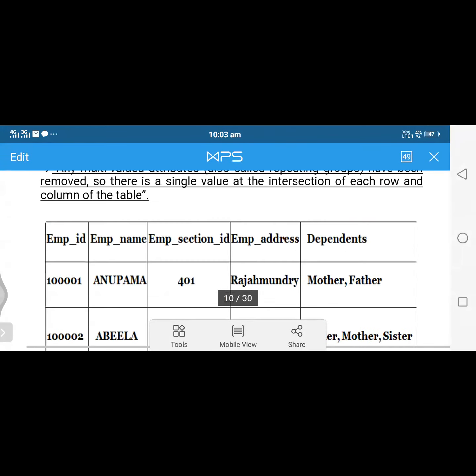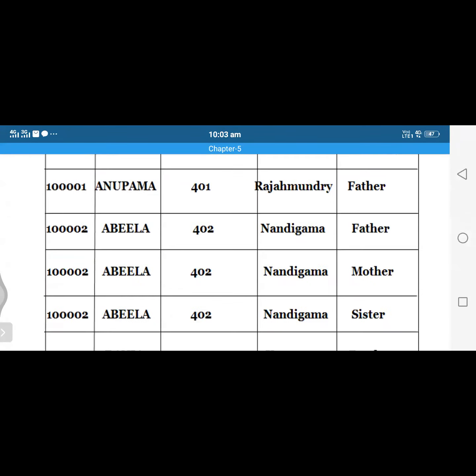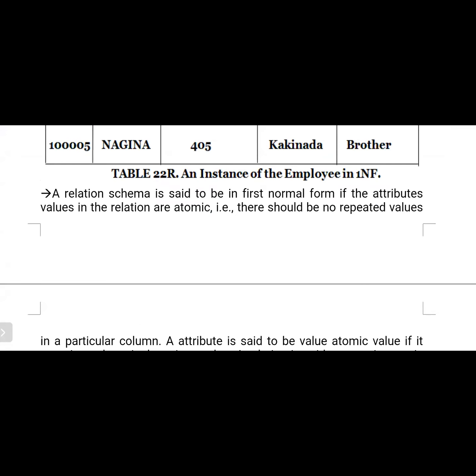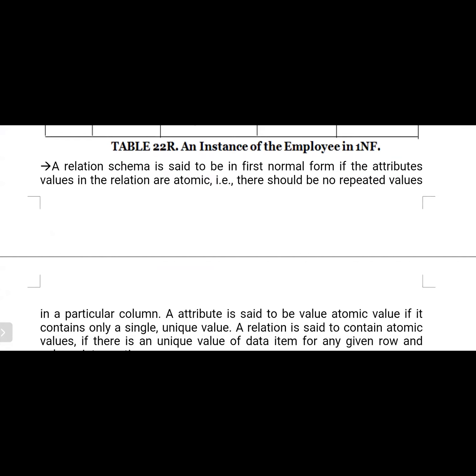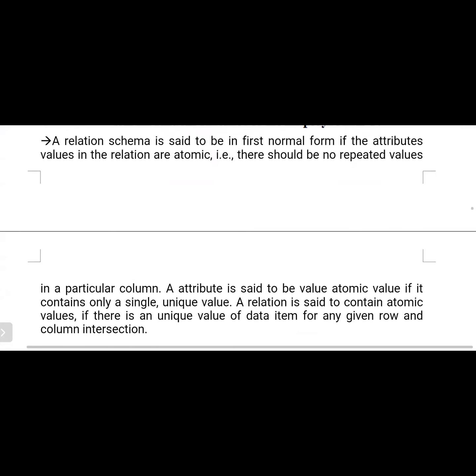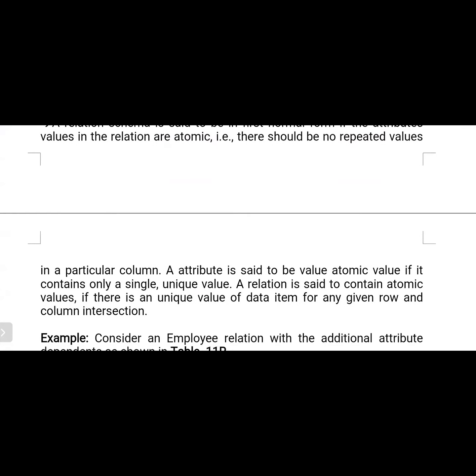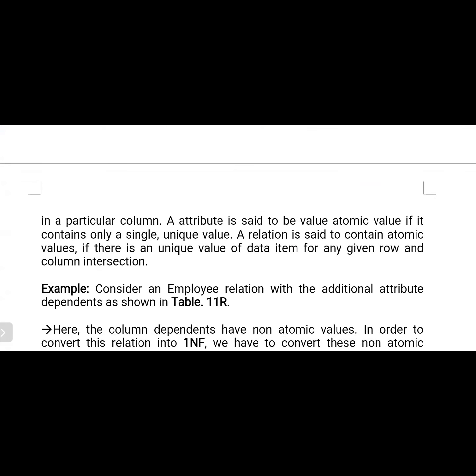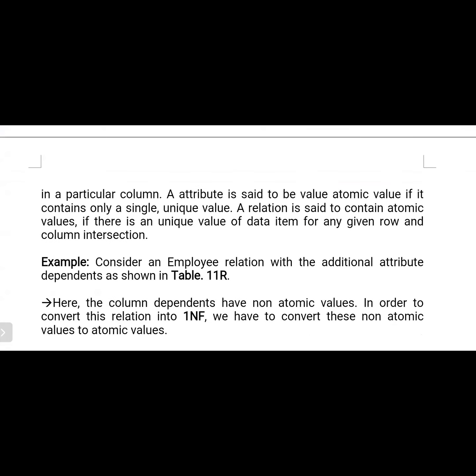I hope all of the members are able to understand, right or not? A relation schema is said to be in first normal form if the attribute values in the relation are atomic, that is, there should be no repeated values in a particular column. An attribute is said to have an atomic value if it contains only a single unique value.